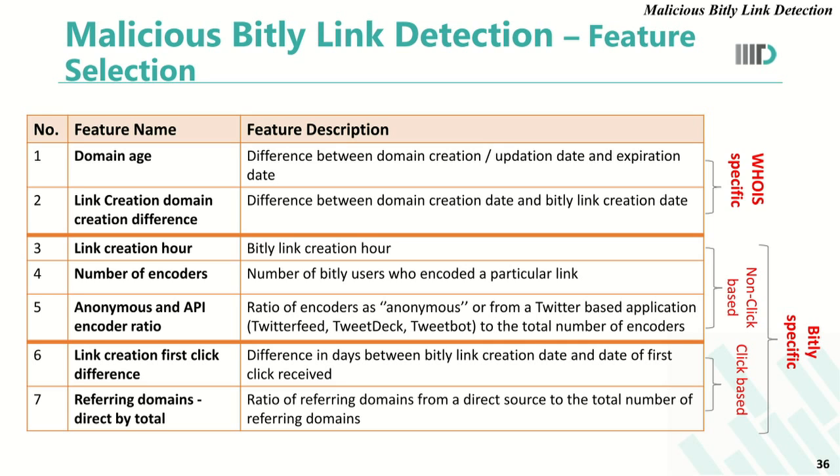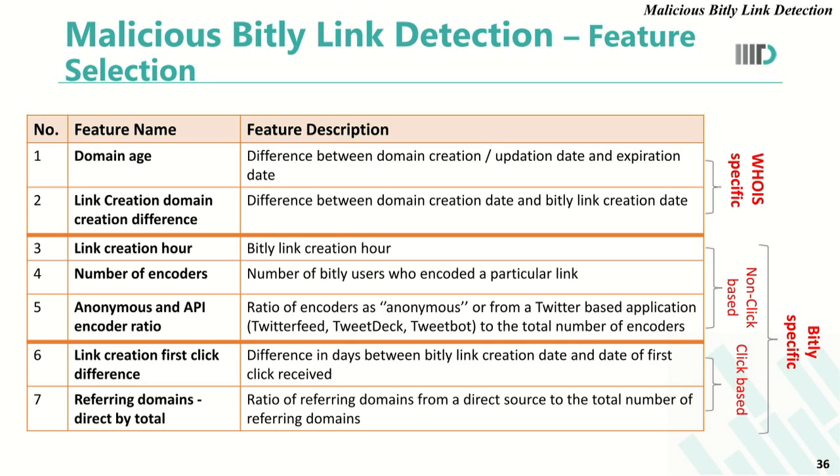He can go ahead and shorten it without creating a Bitly account. In such a scenario, the name of the encoder comes as anonymous. Also, a user can use a particular API, like the TweetDeck API or Twitter Feed API, that provide various services to shorten these links. With this, the name of the encoder comes as the name of the API, not the actual name of the Bitly profile. So we computed the ratio of encoders which were anonymous or which came from an API to the total number of encoders available to us.